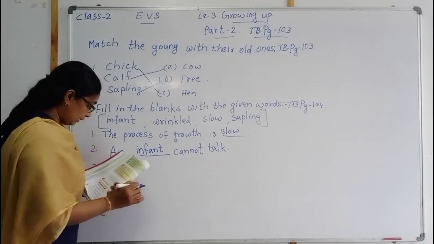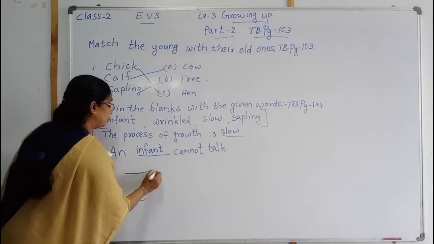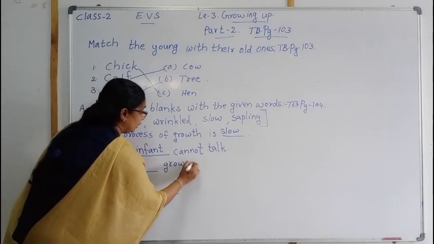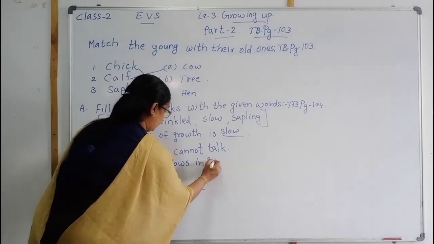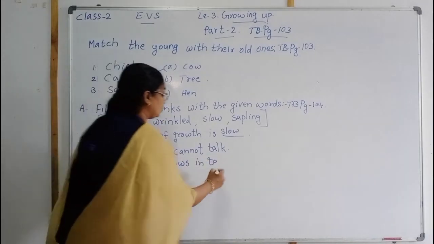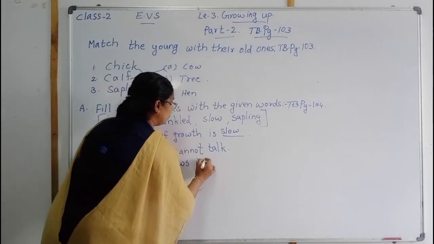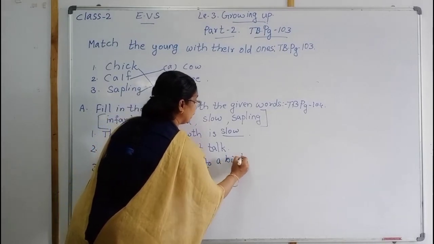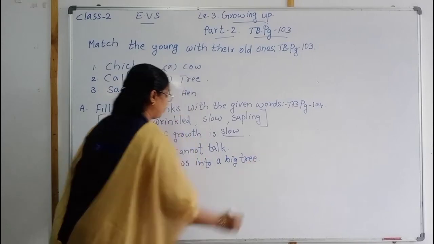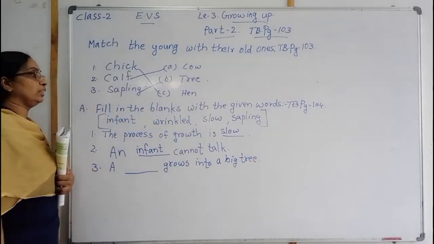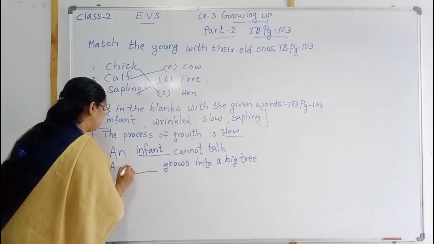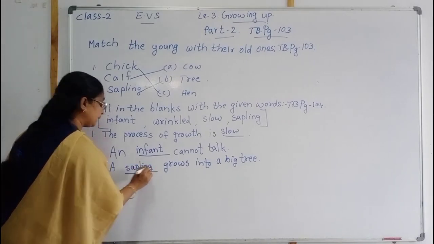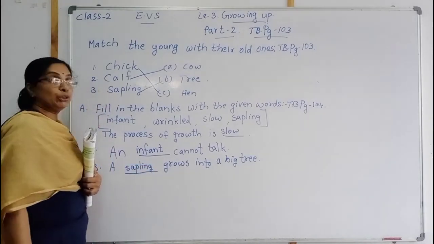Then number 3. A dash grows into a big tree. Which grows into a big tree? Sapling. A sapling grows into a big tree.